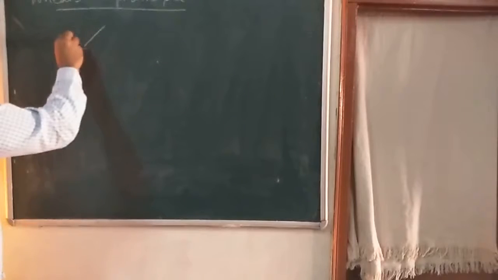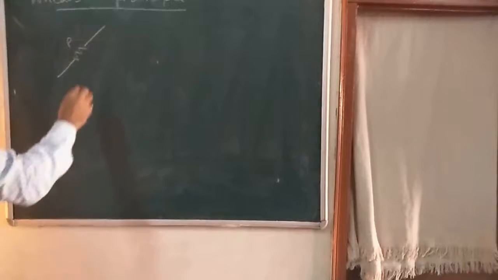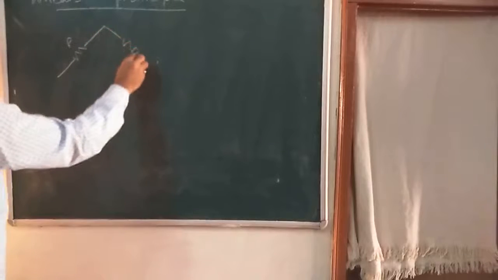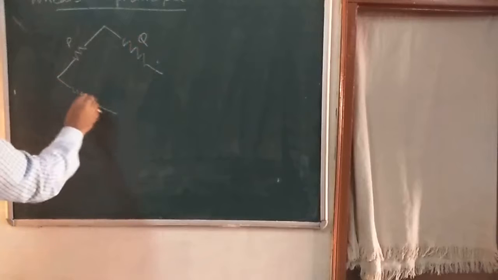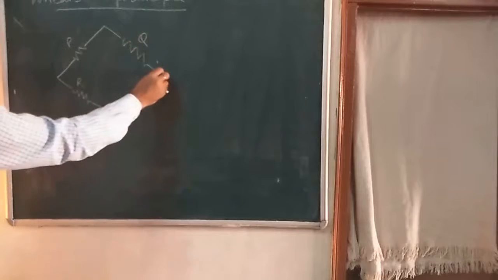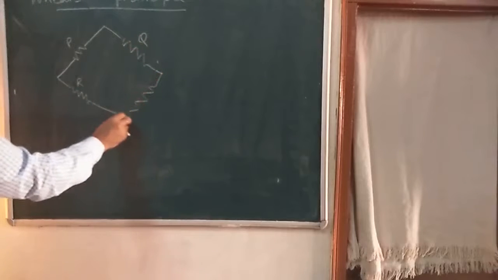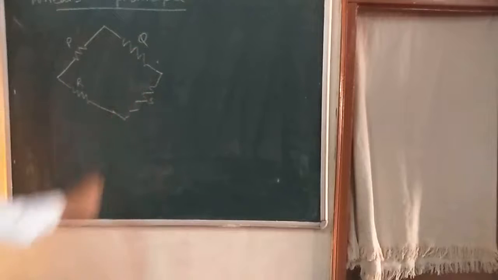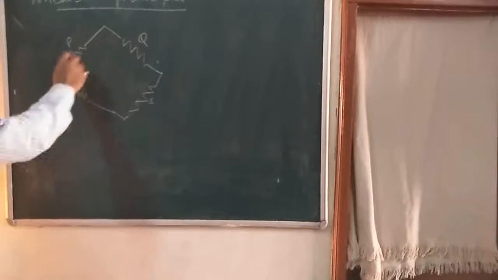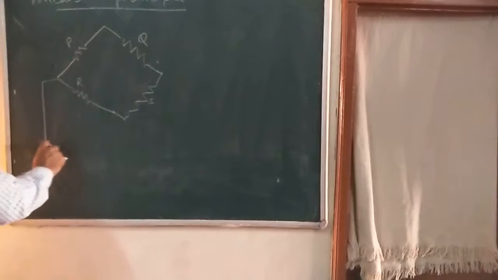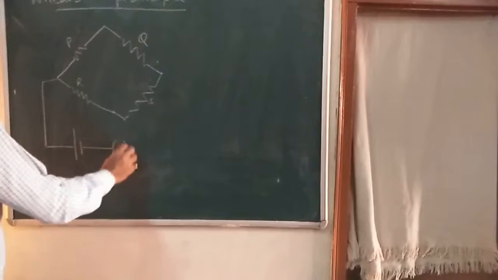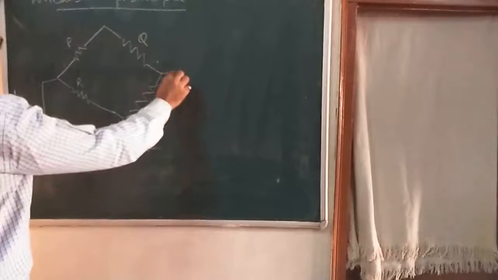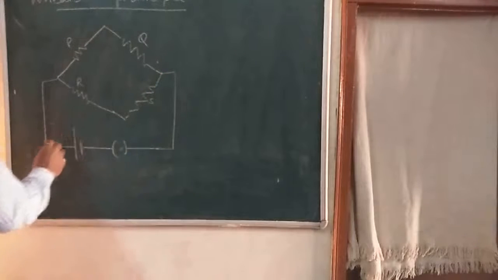One resistance here, say P, another resistance here, say Q, third resistance here, say R, and fourth resistance here, say S. So we have four resistances P, Q, R, S. They are going to be connected with a battery, and here is a key.